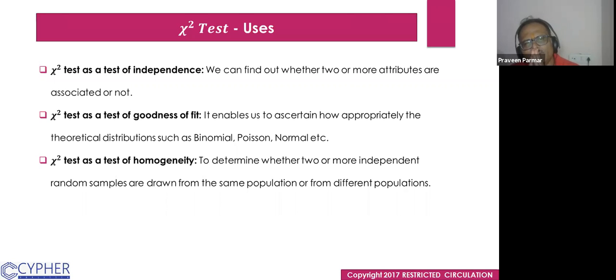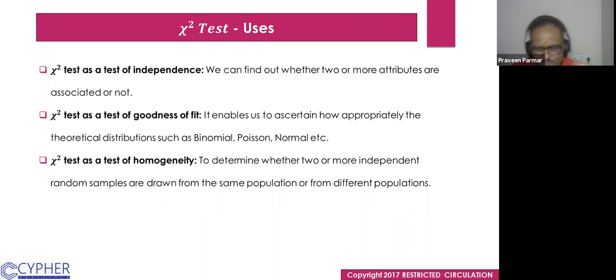We see whether our observed frequency follows some theoretical distribution or not. It may be uniform distribution, beta distribution, Poisson distribution, or normal distribution, so we have to check it.